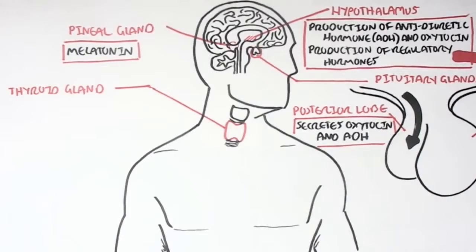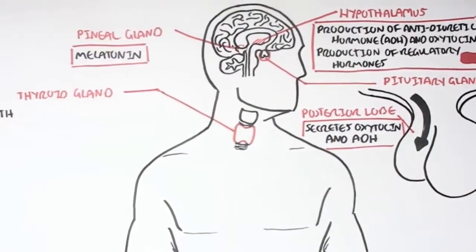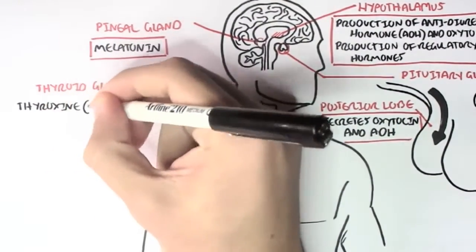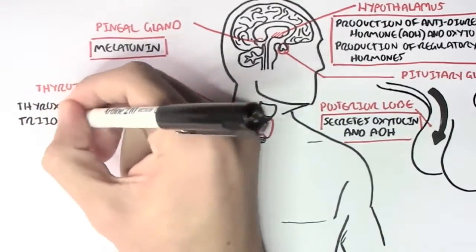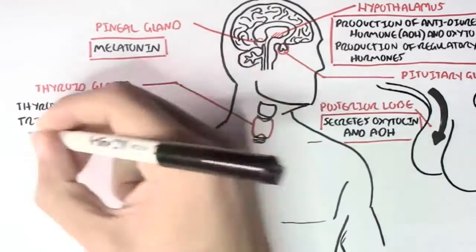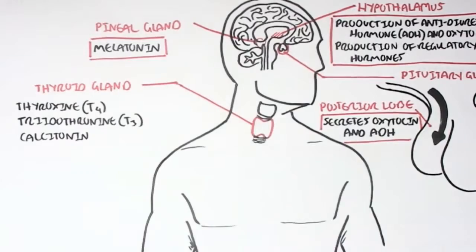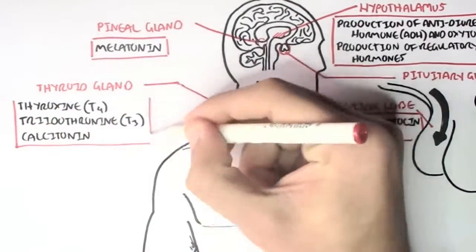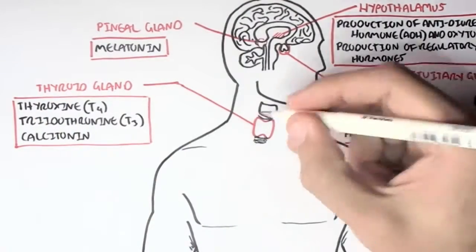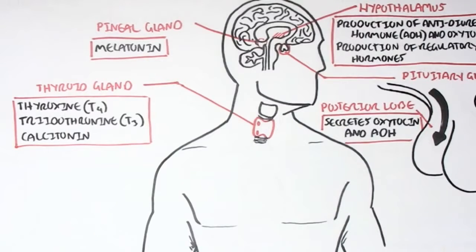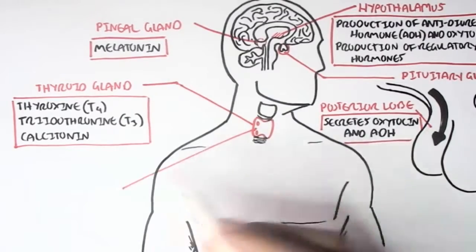Now the thyroid gland secretes a few hormones, thyroxine, which is abbreviated T4, and triiodothyronine, which is T3. It's responsible for metabolism essentially. Then you have calcitonin. Now, the thyroid gland also has other endocrine glands on it.